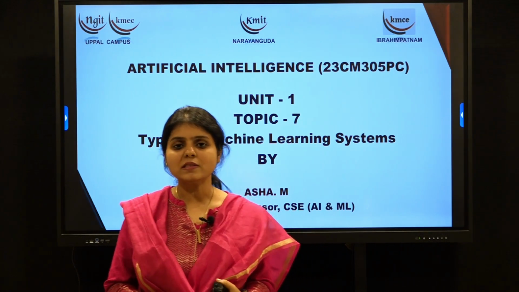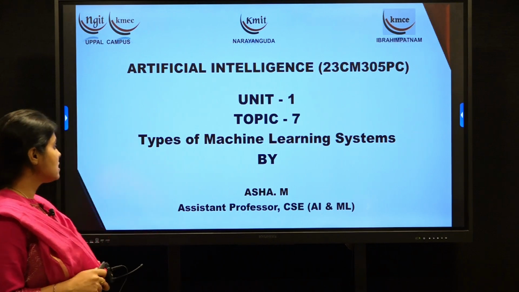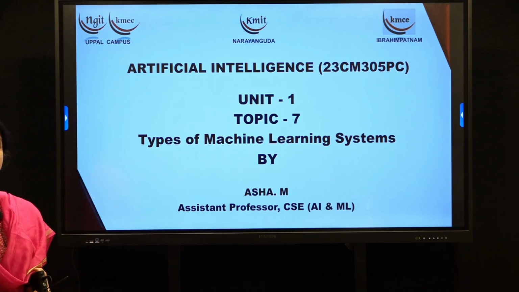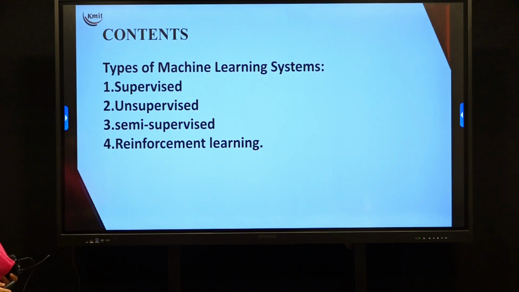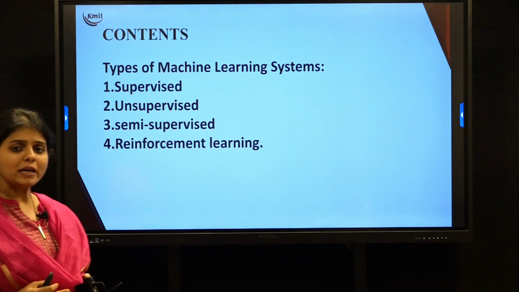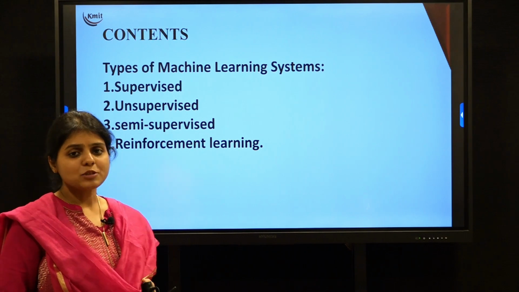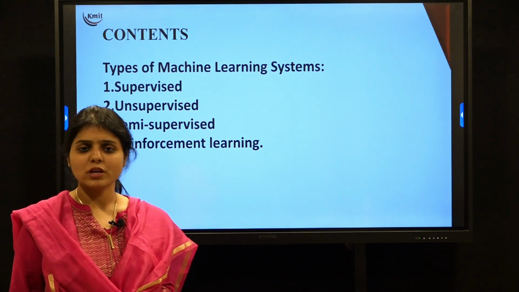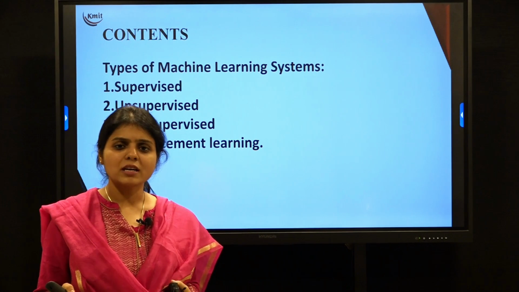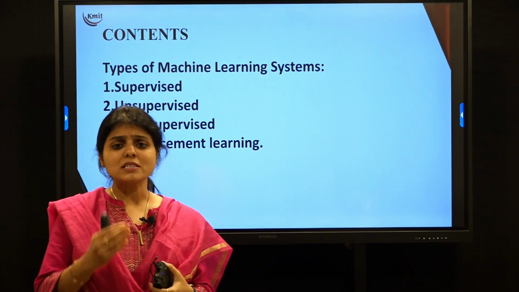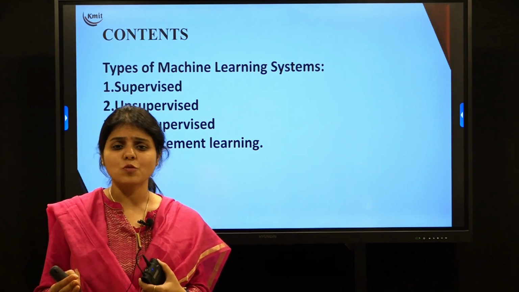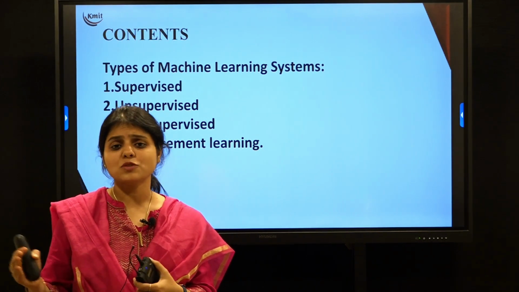Okay, so today in this session I would talk about what are the different types of machine learning systems we have. When I talk about types of machine learning systems, there are four important categories: supervised, unsupervised, semi supervised and reinforcement. In some cases only three are referred to: supervised, unsupervised and reinforcement. Semi supervised is a combination of supervised and unsupervised, which is not very frequently used.